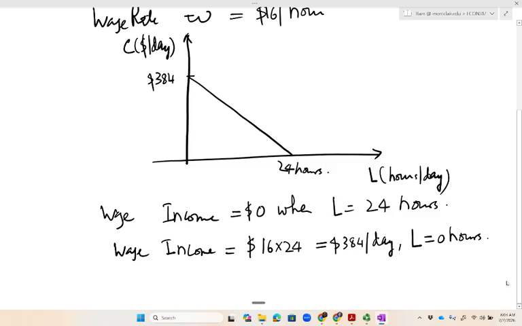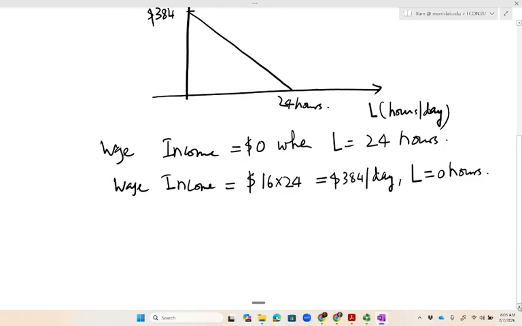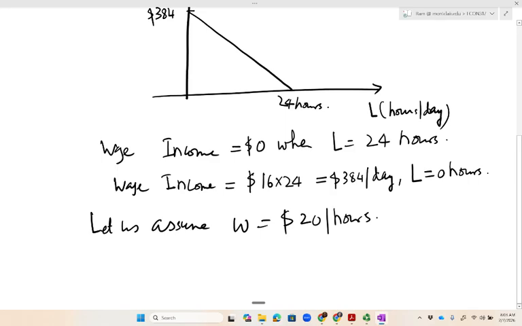Now, suppose there is a change in the wage income, wage rate. We just want to see how the budget set will change when there is a change in wage. So let's assume the wage rate has gone up. Instead of $16 per hour, becomes $20 per hour.